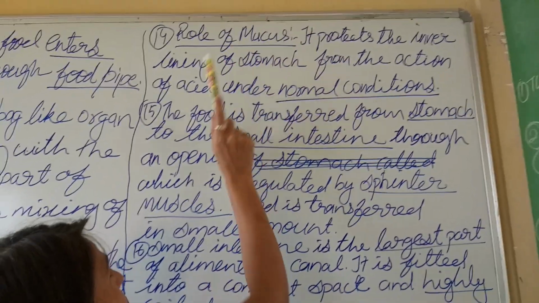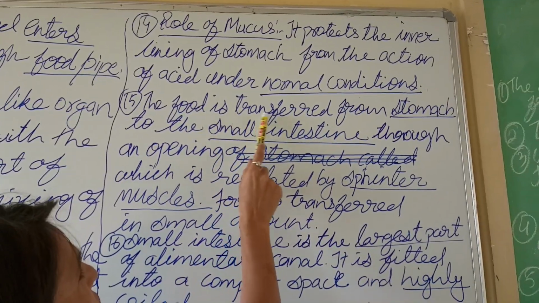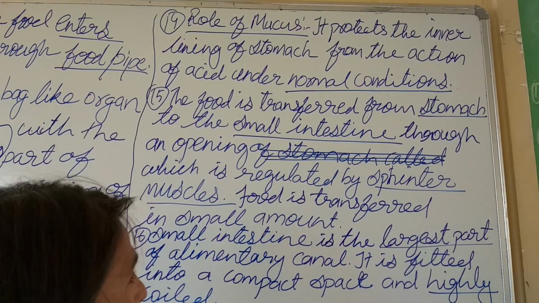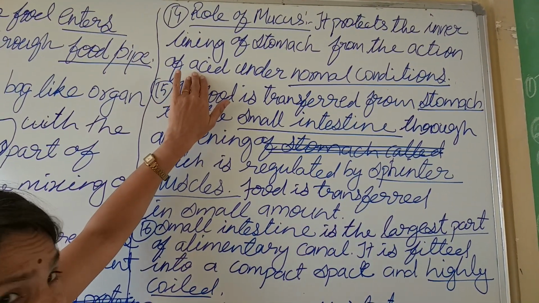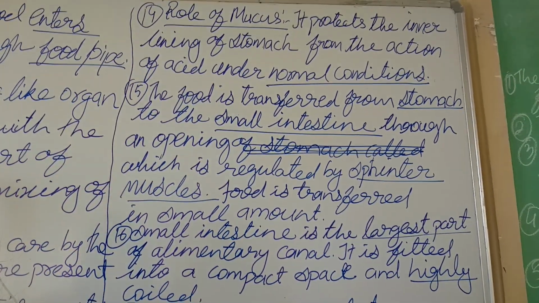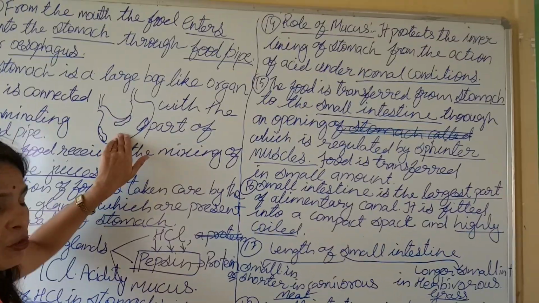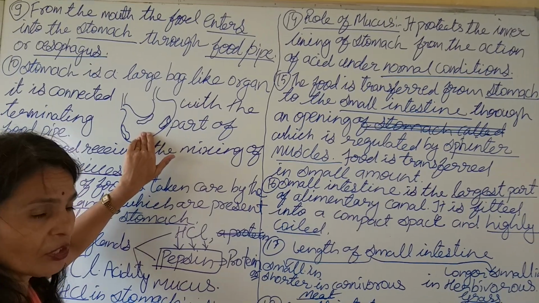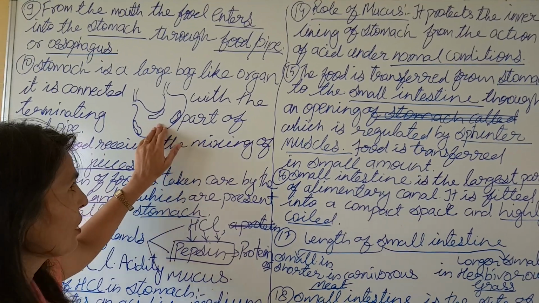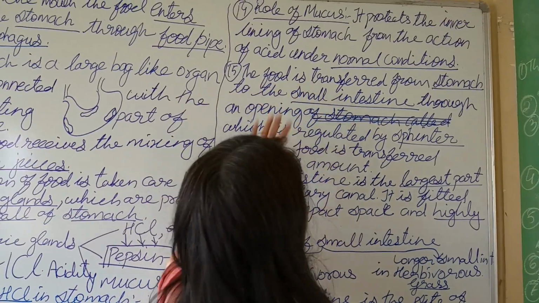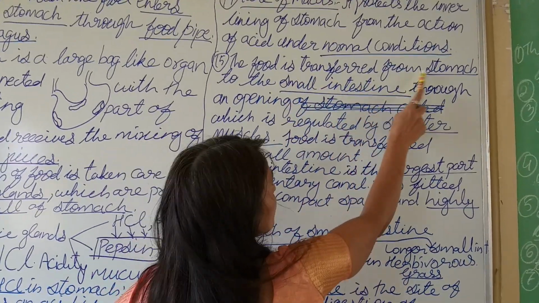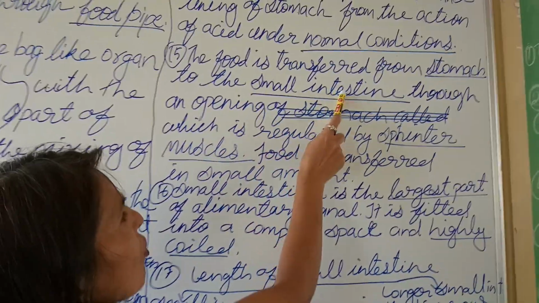That mucus. Now the food is transferred; digestion of food is done at a partial rate in the stomach. Getting me? The protein part is digested. Okay, starch is digested in the mouth. Protein is in the stomach. Now, the food is transferred from the stomach to the small intestine.